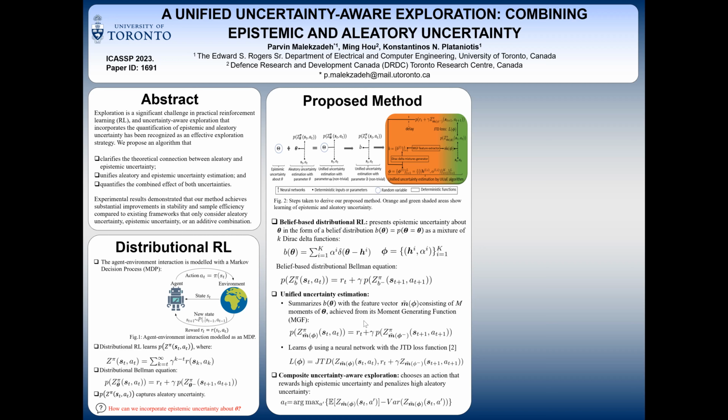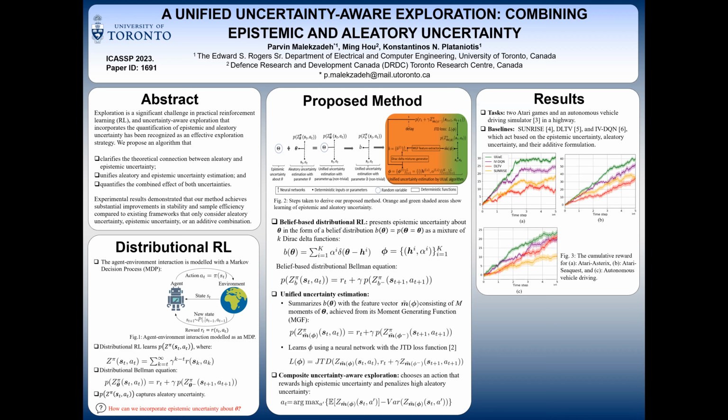Once we learned this distribution, we found out that its expected value in fact captures the epistemic uncertainty, while its variance indeed captures the aleatory uncertainty. The agent should try to be optimistic with respect to epistemic uncertainty and try to maximize its information about this uncertainty. However, it should avoid the areas with high aleatory uncertainty because that's irreducible and those are risky areas.